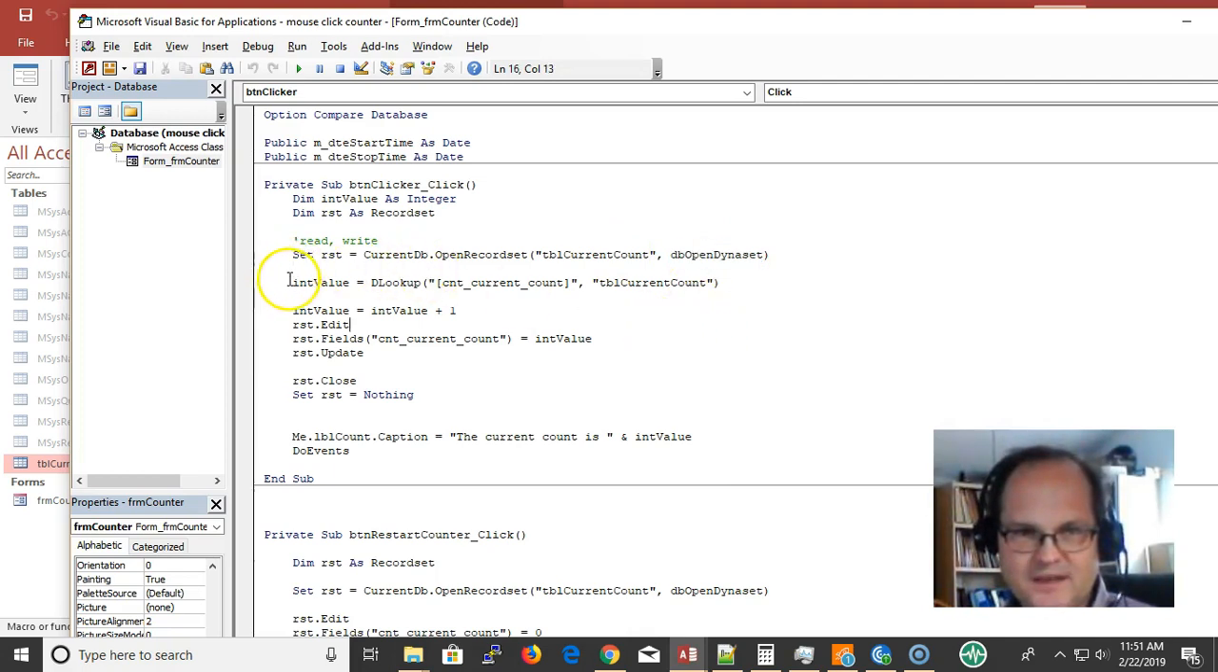Then here I'm getting the current value. I'm not using any select statements. I'm just getting the value from the DLookup function. Then I'm taking whatever the value is currently and adding a 1 to it. This is my session variable that never gets destroyed when I close the form. I can close the form and come back to it, and it's still there.